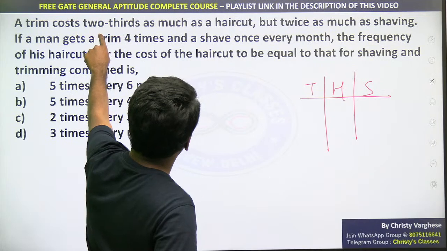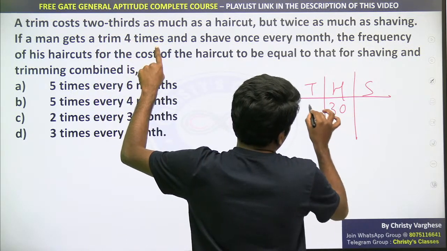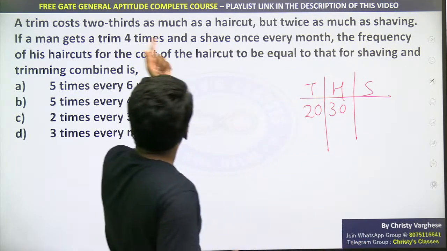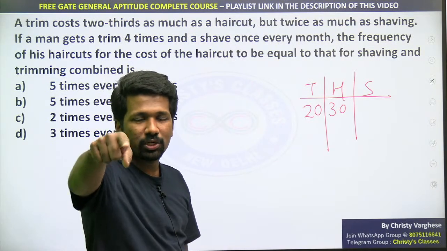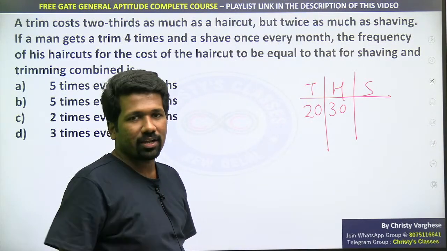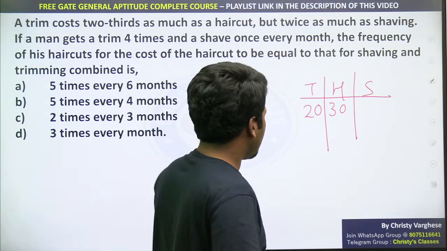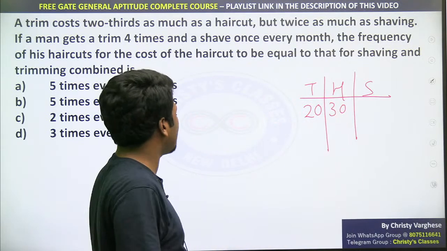To satisfy 2/3, you can start with haircut being 30. 2/3 of 30 will be 20, right? I'm just starting with 30 because taking 2/3 of 30 is easy. You have to take 1/3 and then double it. Check out my ratio and fraction class. Recently I have taken a class in this channel itself. You can check out that. There I have told how to take correct ratio, proportion and how to understand them properly.